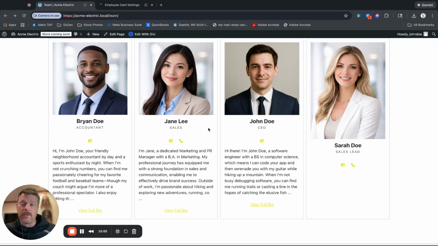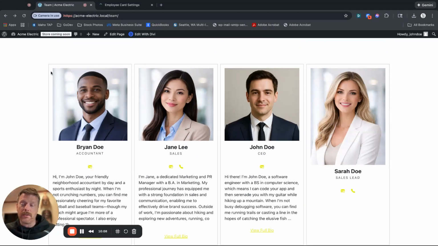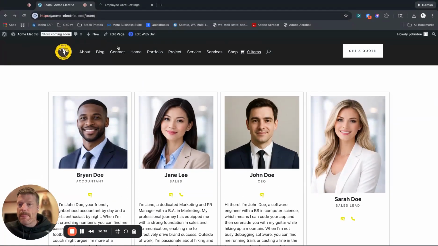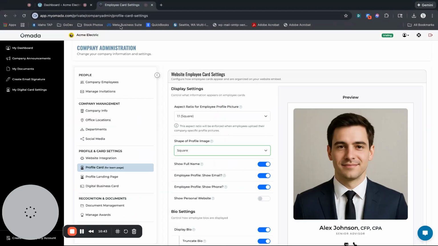Now keep in mind, this is only as wide as you set your parameters. Like in Divi, the section goes the full width, but the row only goes 1200 pixels wide. And so this is only forced to be 1200 pixels wide. If I put that row at 100% wide and the row came all the way over here, these profile pictures would expand all the way to the edge as well. So it's limited by the space it's provided on your website. And that's about it. It's really pretty simple.